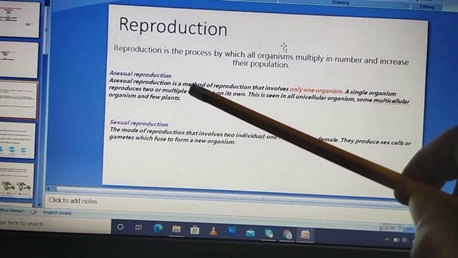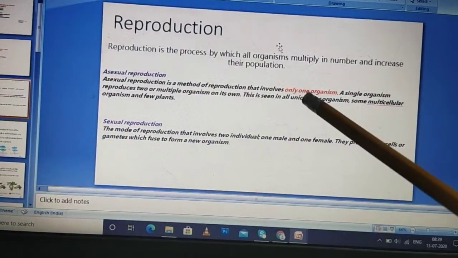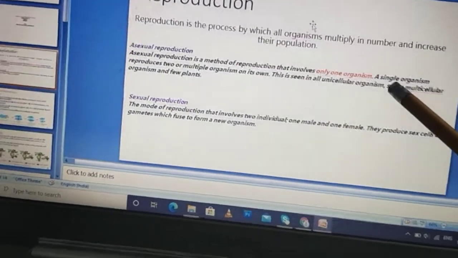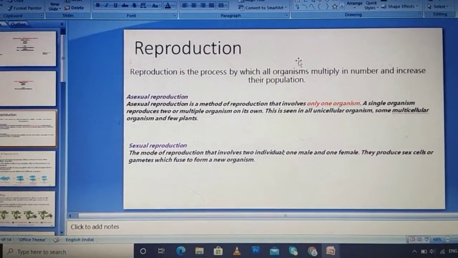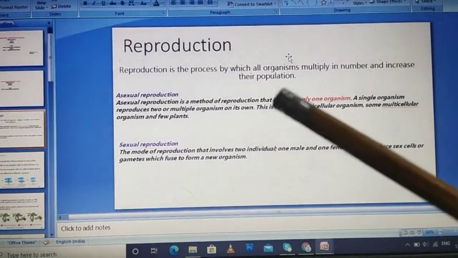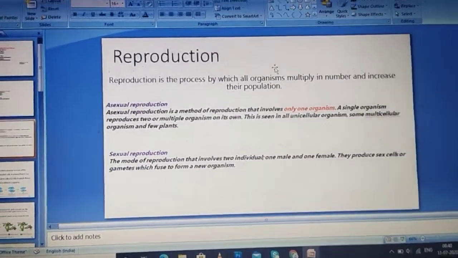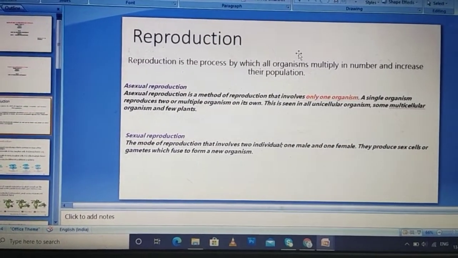Asexual reproduction is the reproduction which involves only one organism. In asexual reproduction, one single organism multiplies itself and divides into two to produce the progeny.